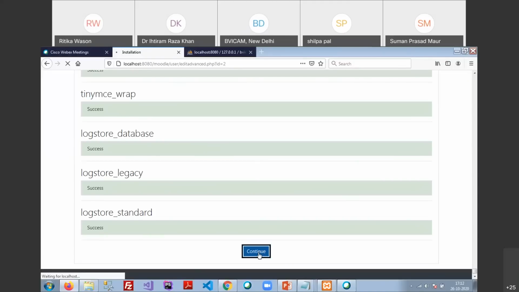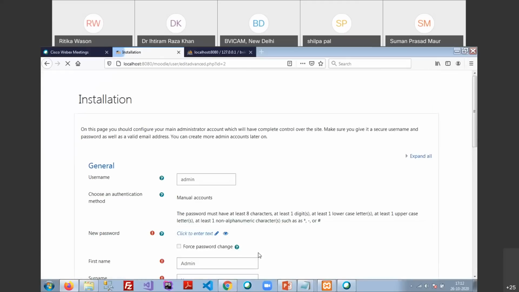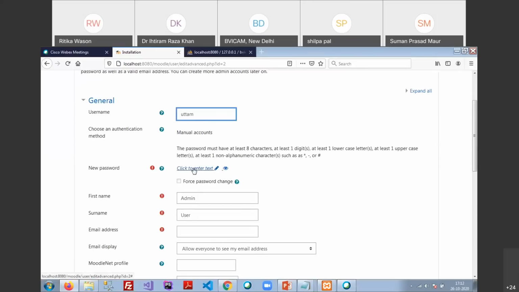This user, what we are going to create right now, is known as the first user for Moodle because you can update or edit this one user, but you cannot delete that one user. So first is the username, admin. It can remain the same, or you can change it on your own. I'm just going to change this username, and then click on the new password.